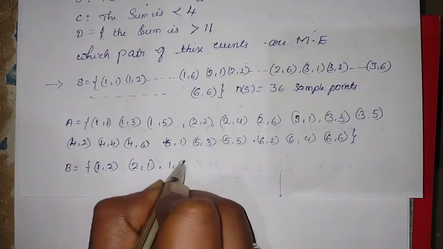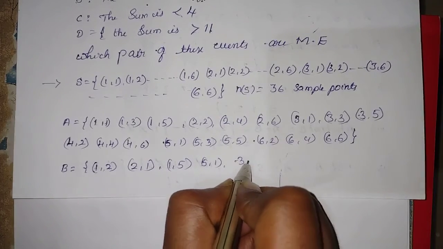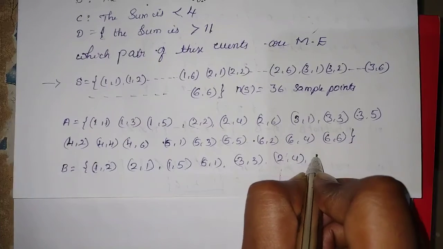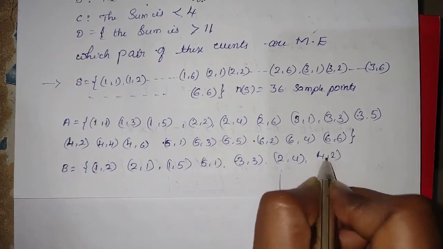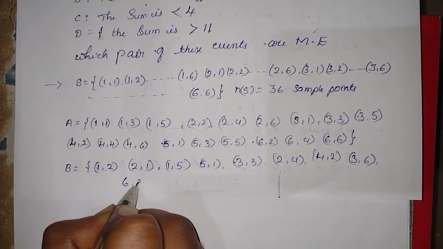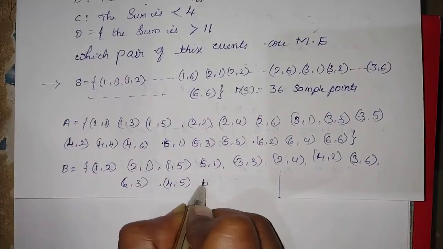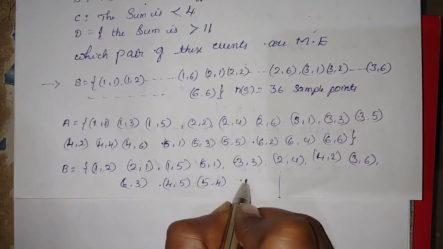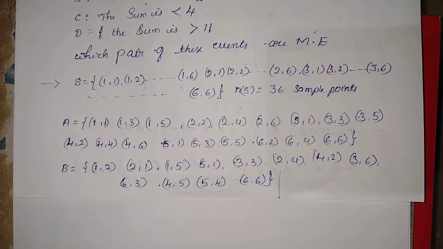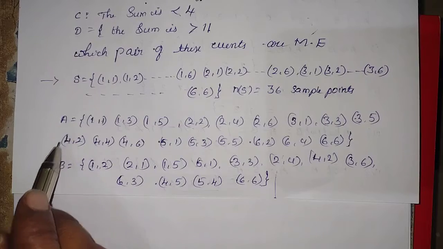Next 1, 5, 5, 1. Next 3, 3. Next 2, 4. Next 4, 2. Next 3, 6. Next 6, 3. Next 4, 5, 5, 4. And 6, 6. These are the elements of the set B. Clear? I think you understood how to write the event, how to construct the events.